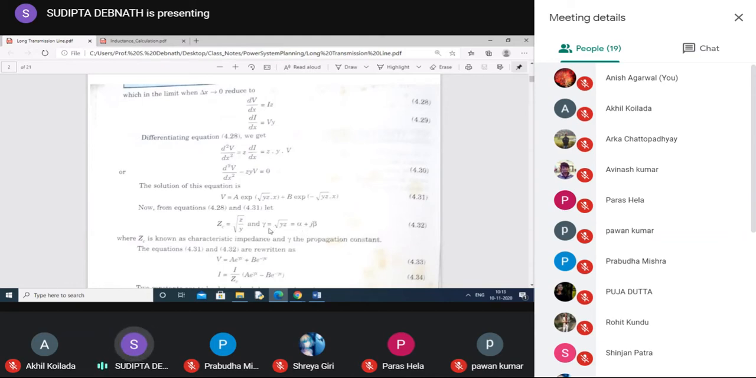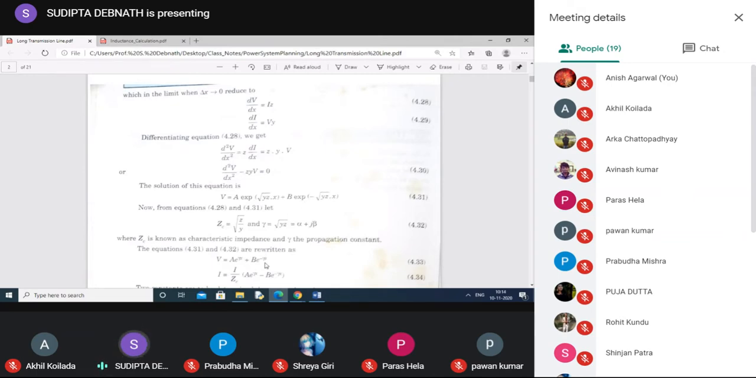So propagation constant gamma has two parts. These are all complex quantities. One is alpha plus j beta. Alpha is one name and beta has another name, which will be discussed later on. Now, the equation can be written as V equal to, since we have considered root over YZ as gamma, A e to the power gamma x plus B e to the power minus gamma x.